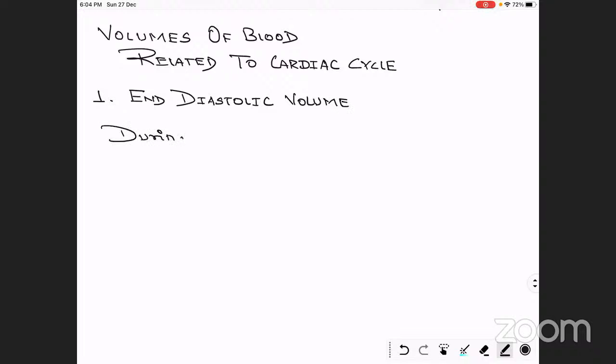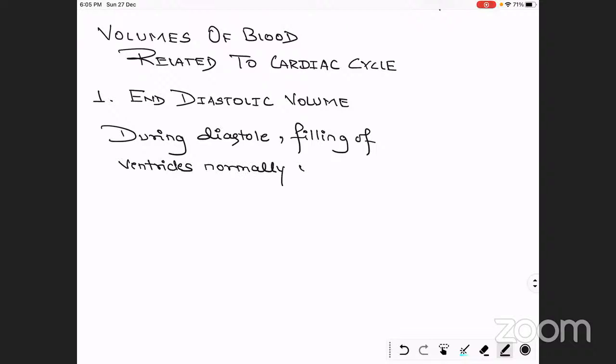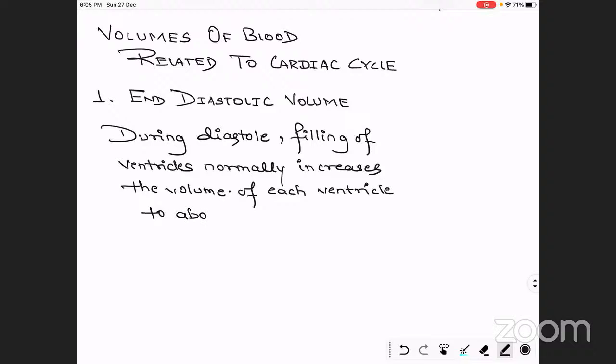During diastole, filling of the ventricles normally increases the volume of each ventricle to about 120 ml. Okay, this is all about the end diastolic volume.